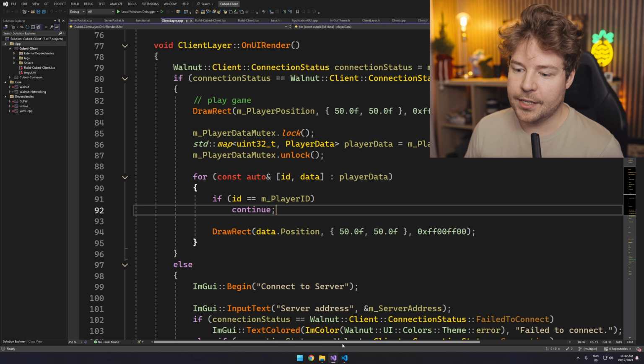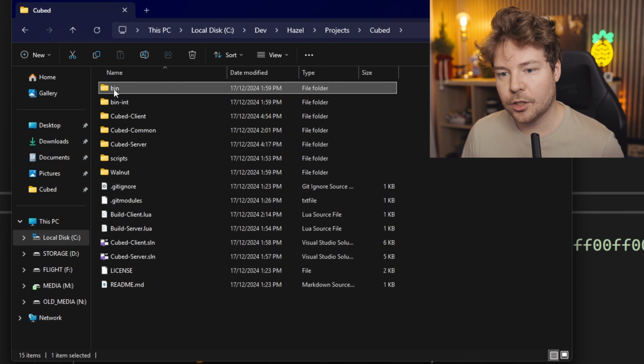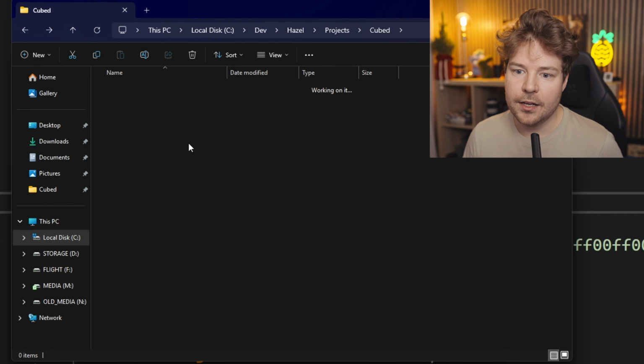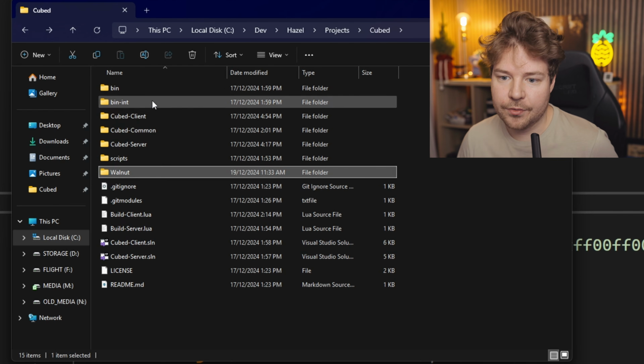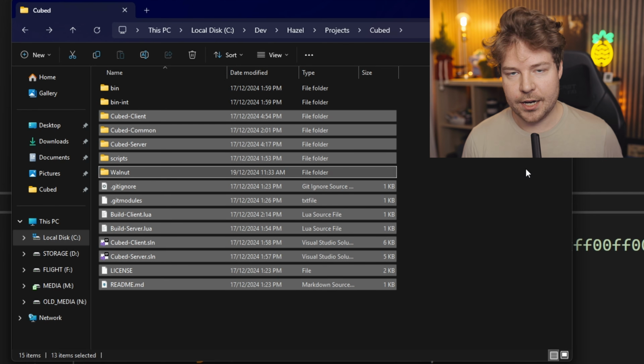So what I'm going to do is I'm just going to take really all of what we have here inside Cubed, not the build binaries or the intermediates. I think there's some actually inside the Walnut folder as well. So to be honest, we can just go ahead and delete all of these because they get rebuilt anyway. I'm just going to take all of this and dump this onto that hosting VPS.